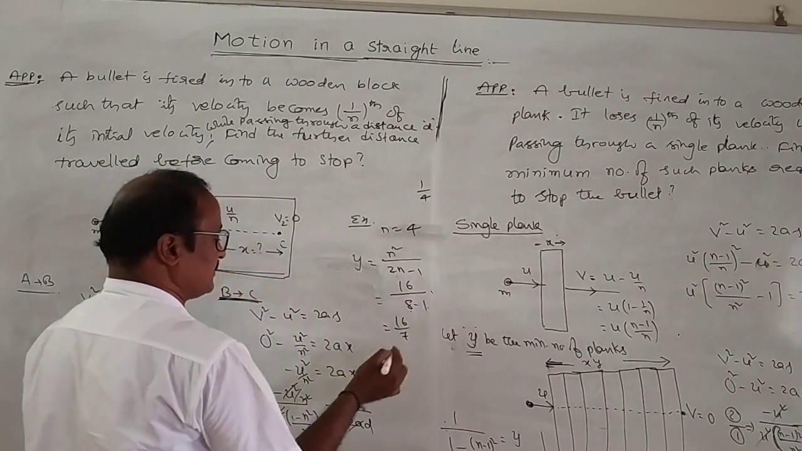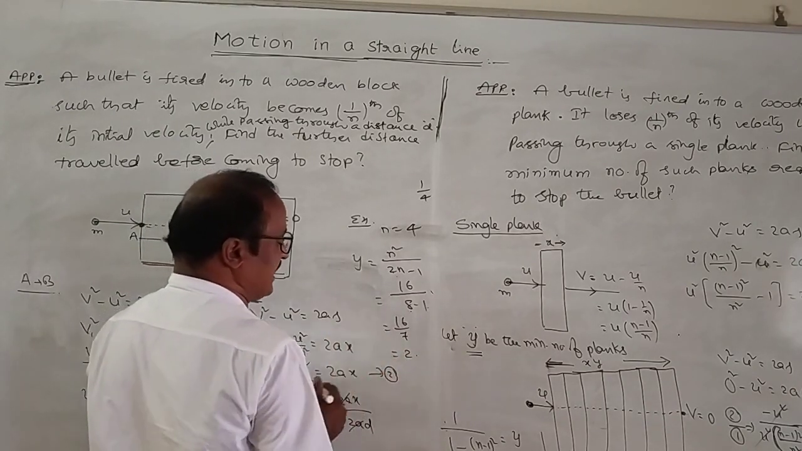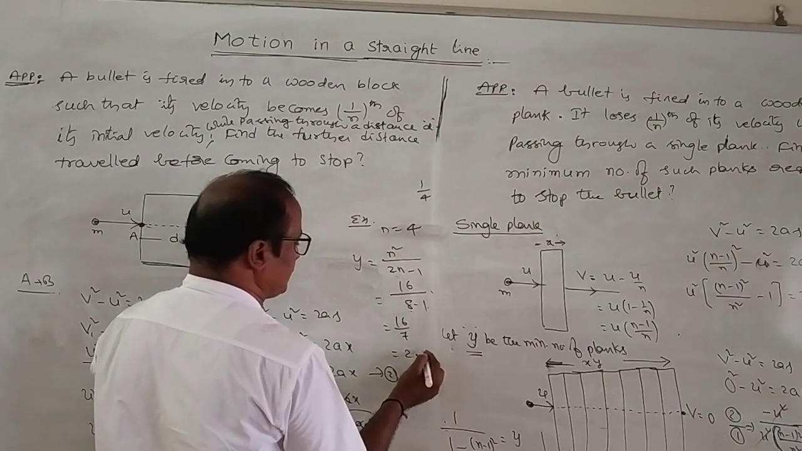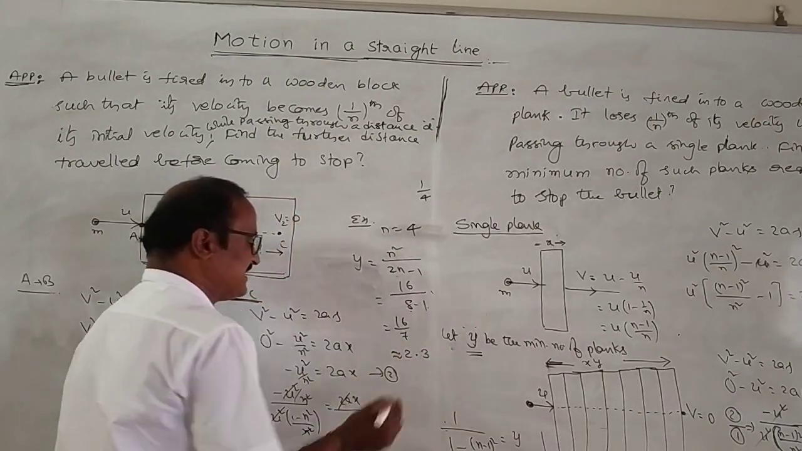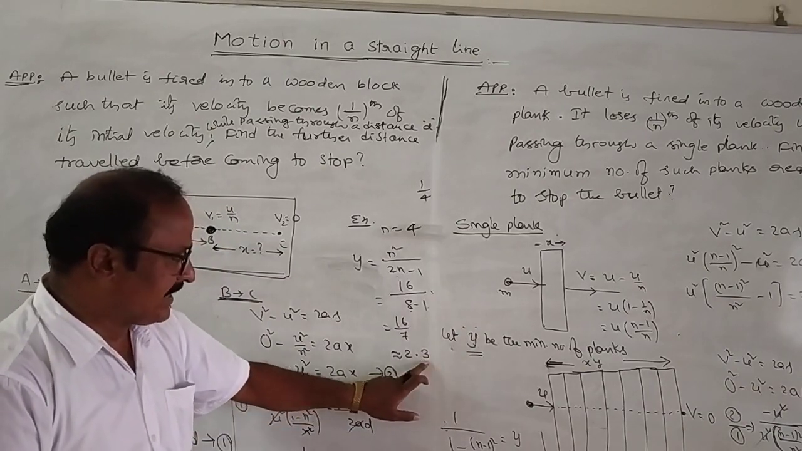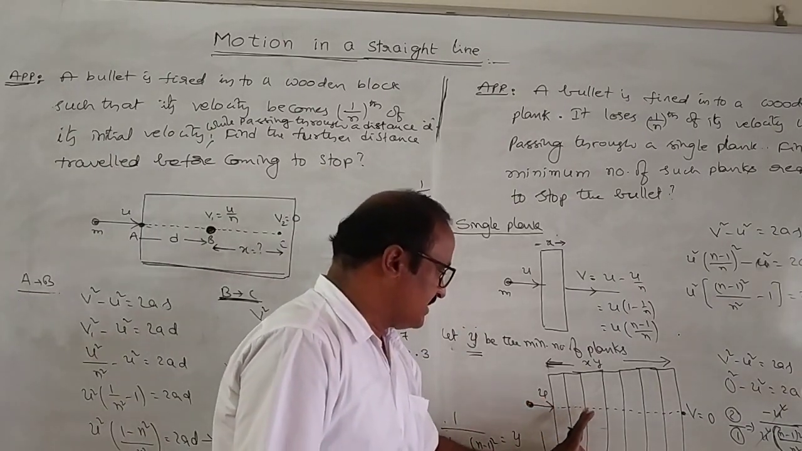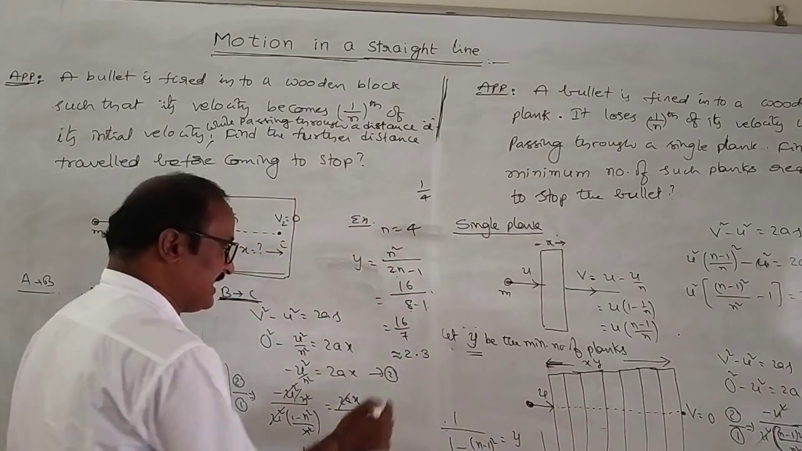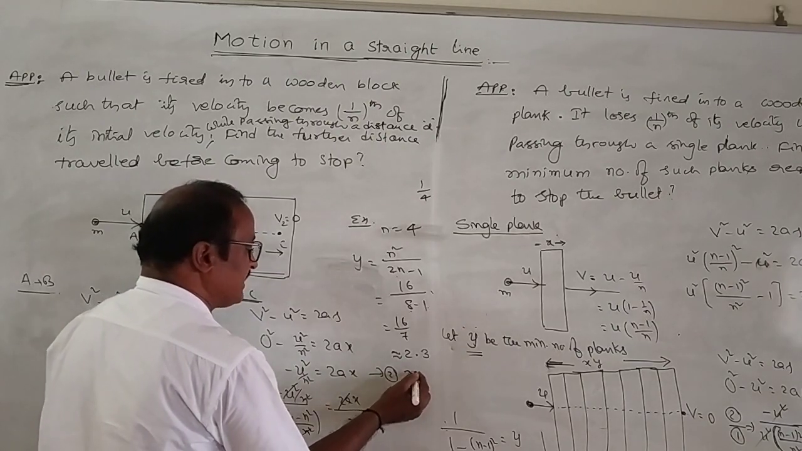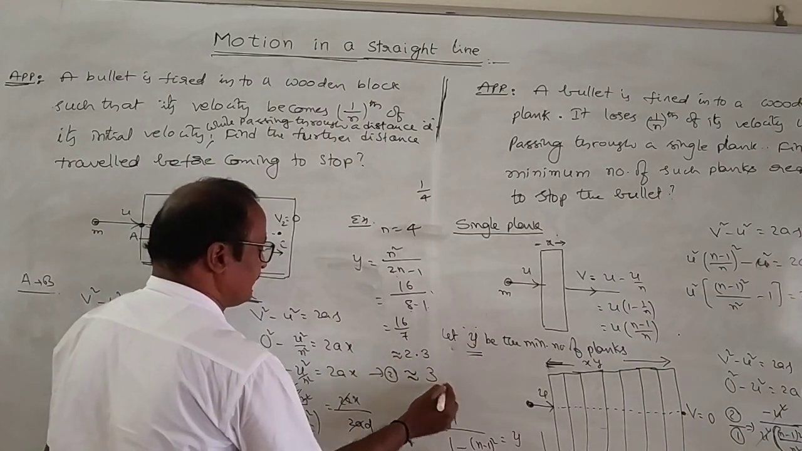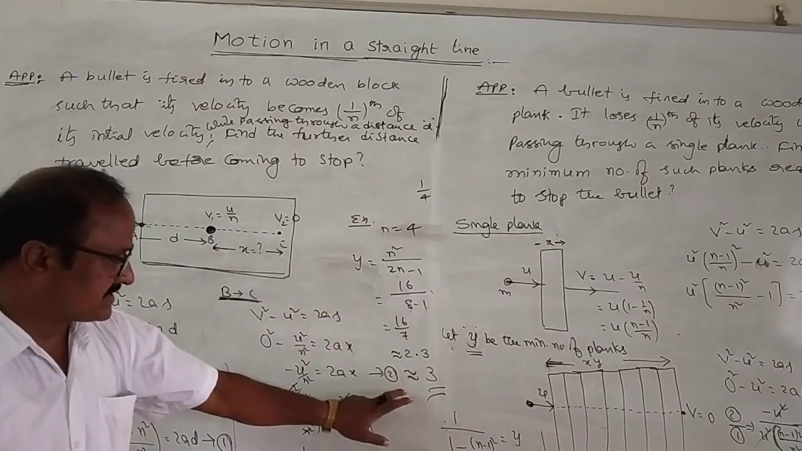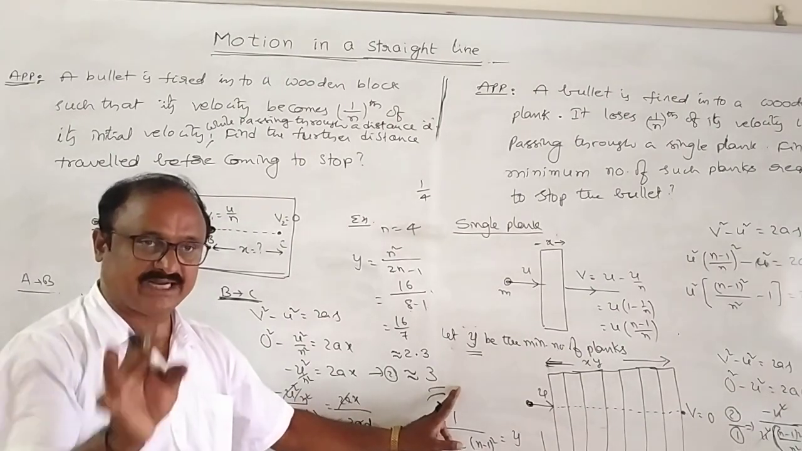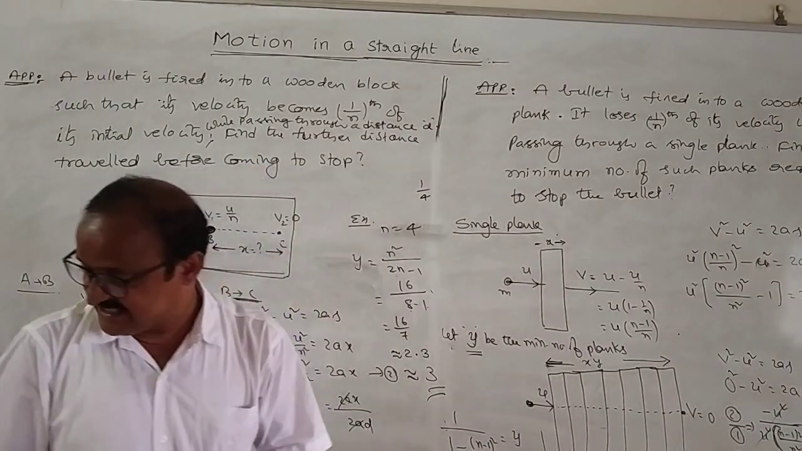16 by 7 is equal to, 7 2s are 14, and 2 remains, approximately 2.3. What is the meaning? 2 complete planks are needed, and to stop it we need 1 more plank. The value can be rounded off to the next integer, so the minimum number of planks required to stop the bullet is 3.